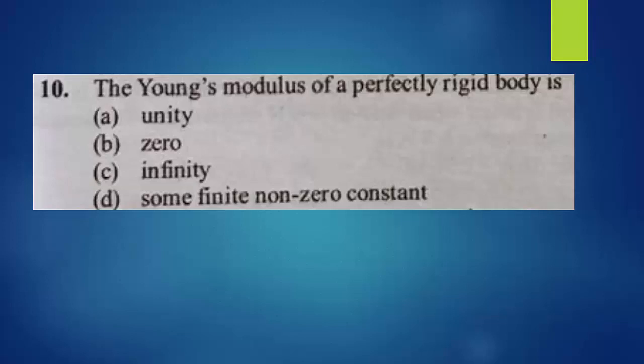What is the equation for Young's modulus? Generally we can write Young's modulus equals longitudinal stress divided by longitudinal strain. But for a rigid body, when we apply force, is there any change in its configuration?